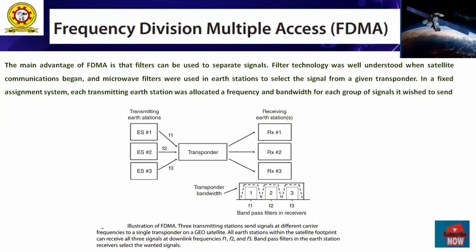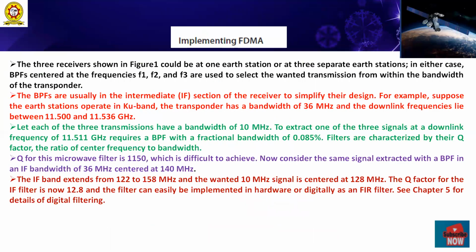In a fixed assignment system, each transmitting earth station is allotted a frequency, which is the bandwidth of each group of signals. Clear?